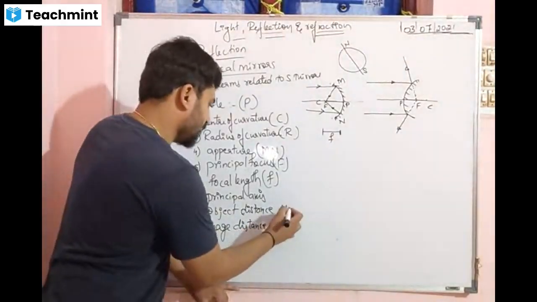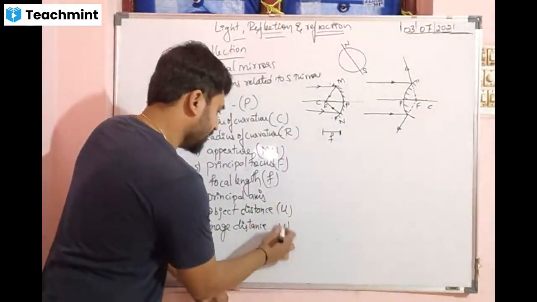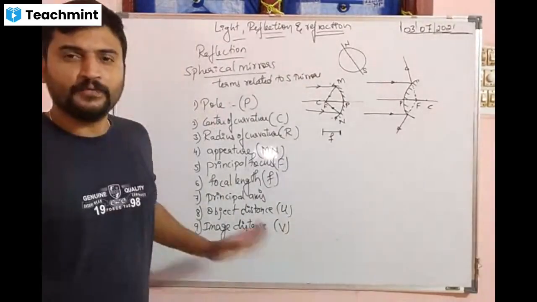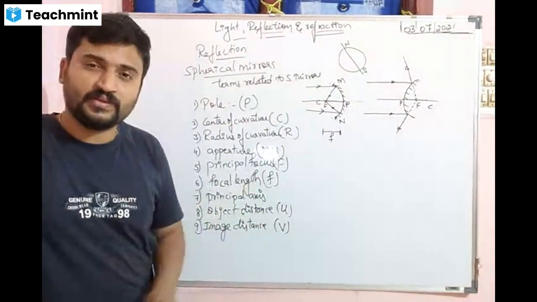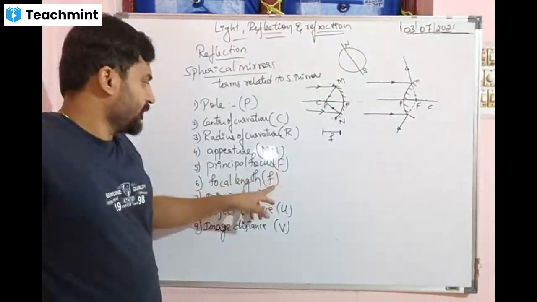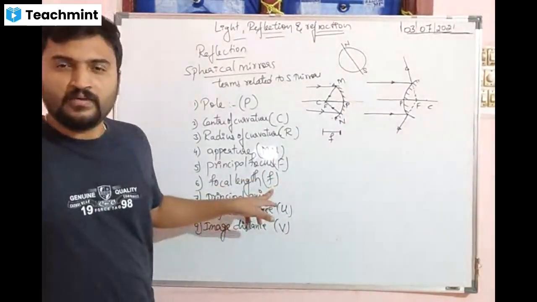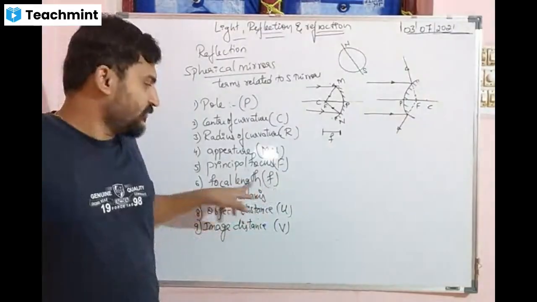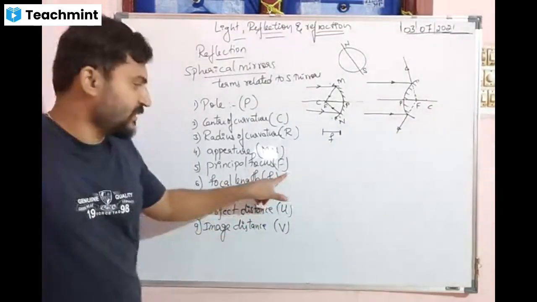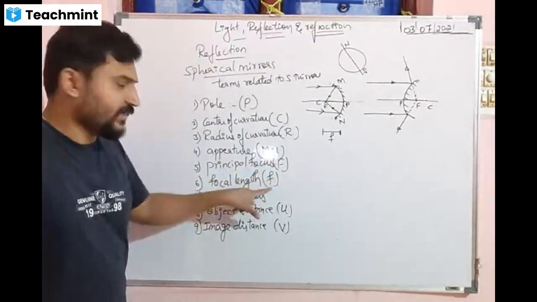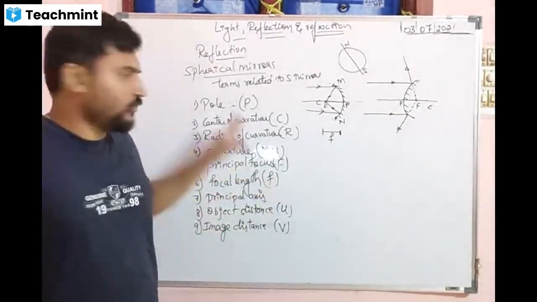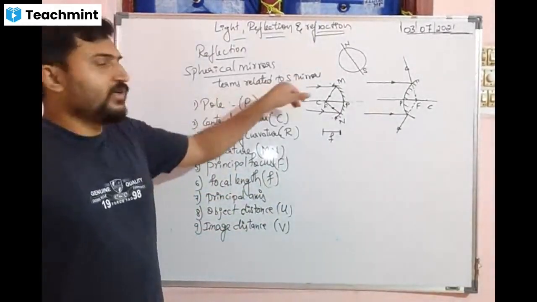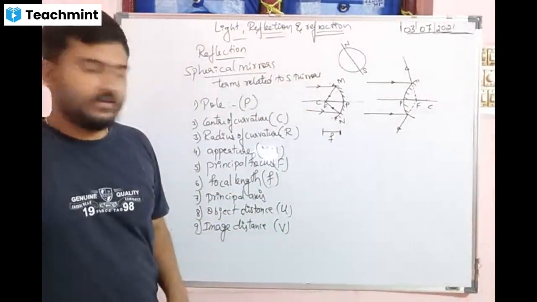Object distance is called u and image distance is called v. You read u and v in the mirror formula. 1 by f equals, where f is focal length. Upper case F is principal focus, and lower case f is focal length. So these are the special terms related to spherical mirrors.